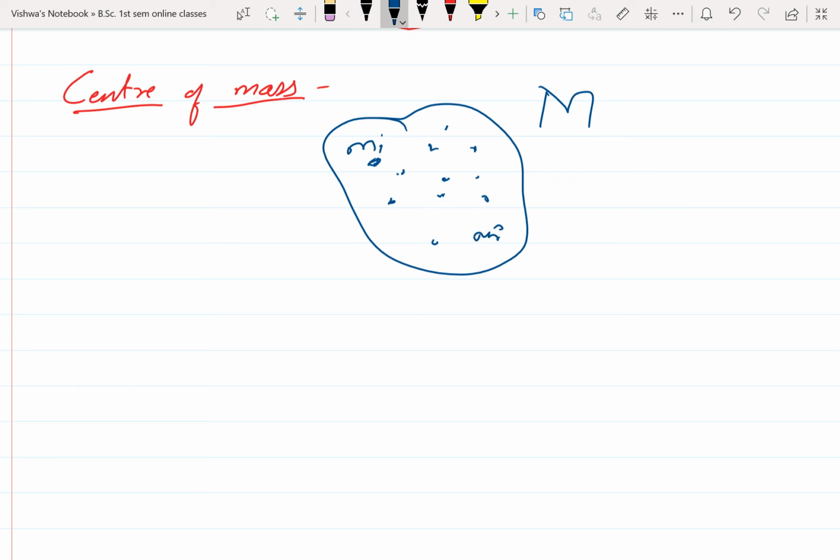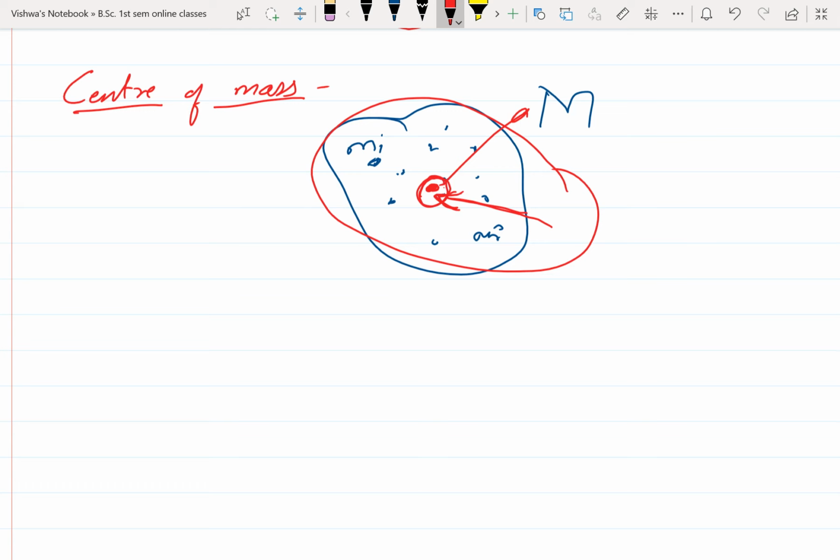Now there is a point in this system which is assumed to have the whole mass concentrated at it, so that whole mass is equal to M. Whatever force is applied to this system can be applied to only this center of mass. Both are the same, there is no difference in the effect. That point we call the center of mass.